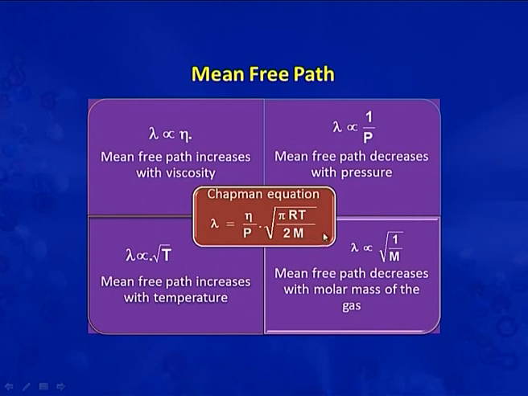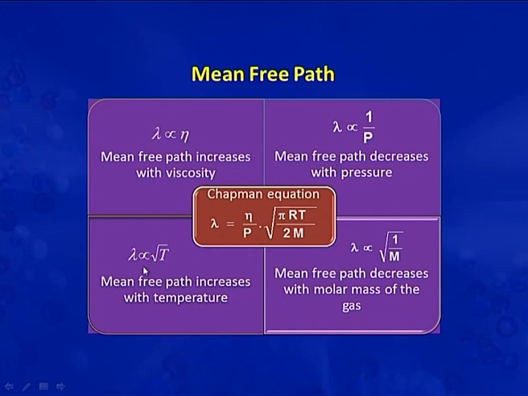Now, we can discuss the factors which influence mean free path from this equation. Lambda is directly proportional to viscosity. As the viscosity increases, the mean free path also increases. From this expression, it is clear that lambda is inversely proportional to pressure, as we have discussed before that if we increase the pressure, mean free path will decrease.